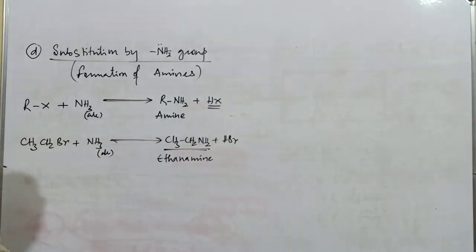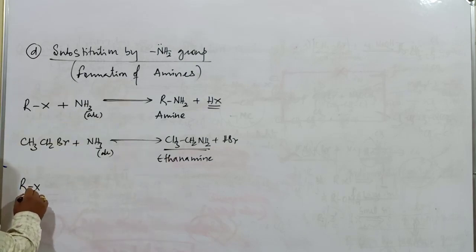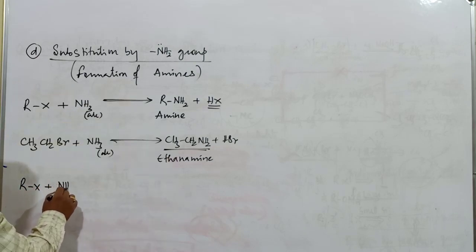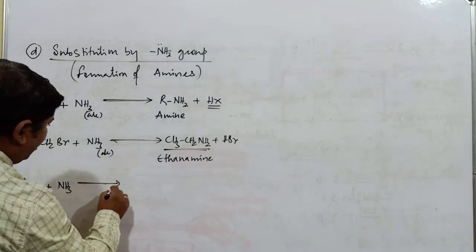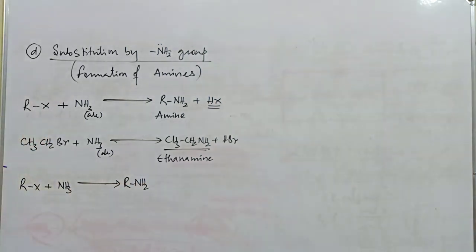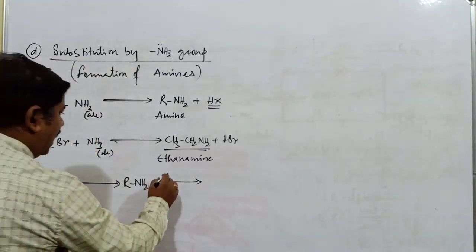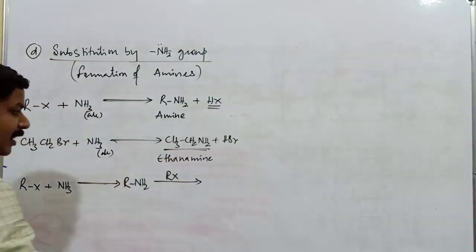But in this particular reaction, there is a possibility of continuation of the reaction. Whenever RX combines with ammonia, it gets converted into RNH2, a primary amine. Further, this is treated with another alkyl halide.